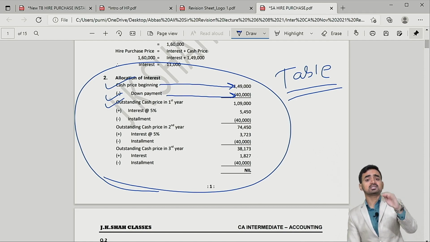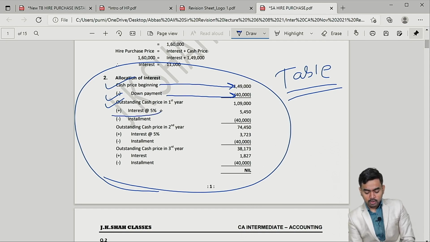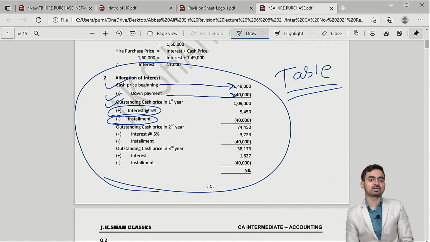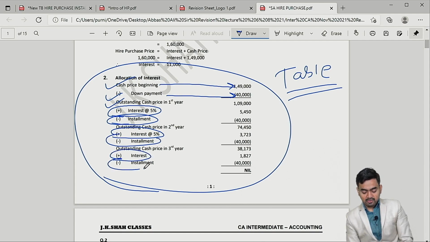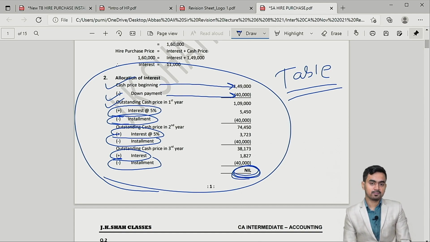Okay, now this cash price you will use for the whole year. So for the whole year, you have to charge interest. So add interest, then less installment. Is that clear? Okay, then again in the second year, add interest, less installment. In the third year, add interest, less installment. When you pay your last installment, can I say your final answer would be nil?